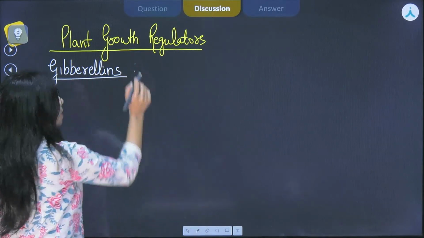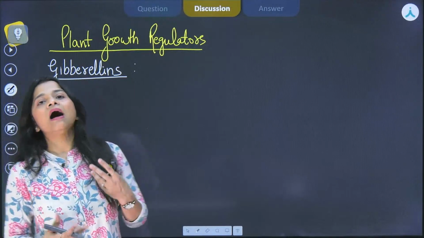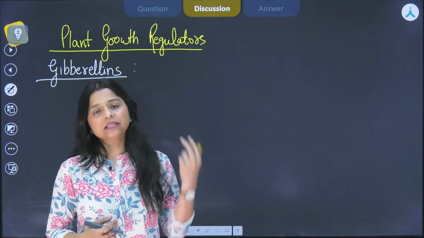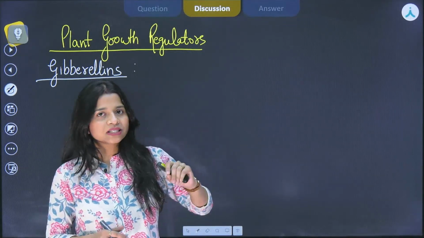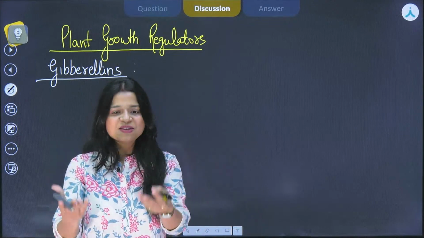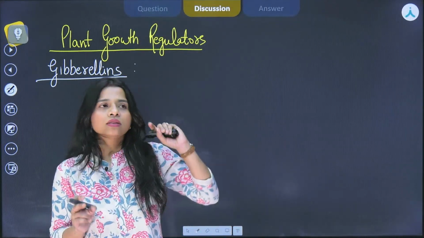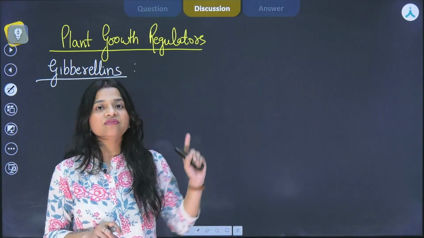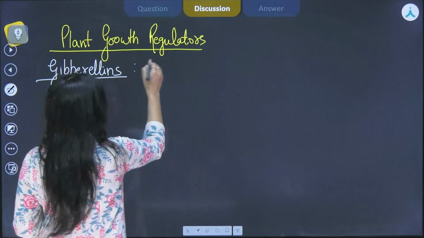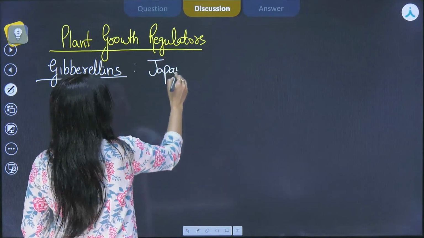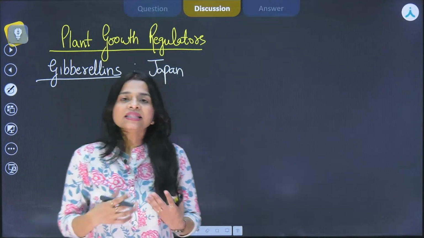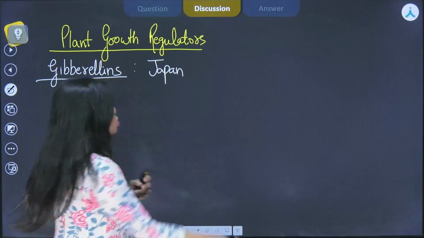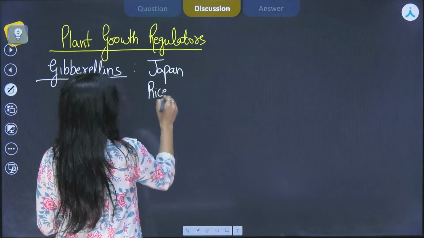Now, if we are taking up its discovery, basically how it was discovered, first of all there was a disease that was caused by a particular fungus. You know it. Tell me in the comment box which one that is. Now, the effect of gibberellins was first observed in Japan. In Japan, the farmers observed that some of the rice seedlings grew excessively tall. So we are talking about the rice seedlings.